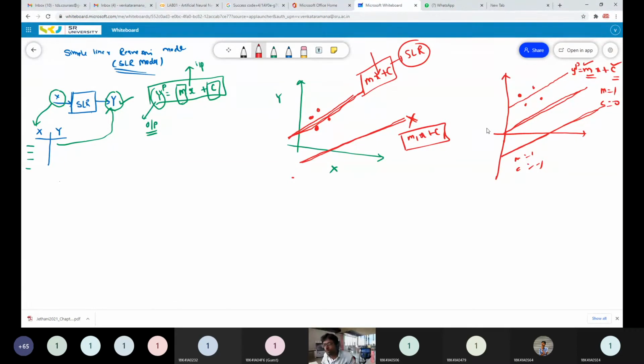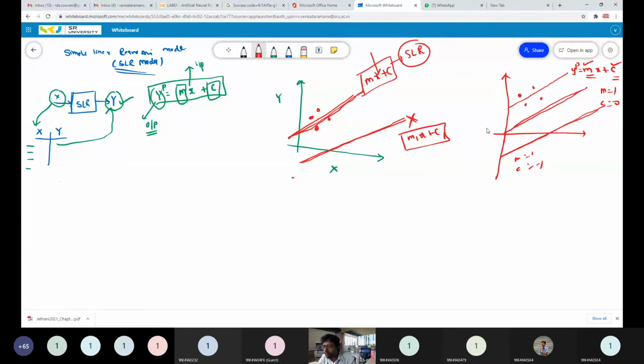I think you all know, you studied all this, but I'm trying to repeat it. A simple linear regression model is nothing but a single line equation which has the minimum distance from all the data points. You have to find that line. How can we find that line? For that we require optimization. I will let you know; we will go to the optimization later, slowly. But as of now, a simple linear regression model is nothing but a simple line equation which has the minimum distance from the data points in the training data.